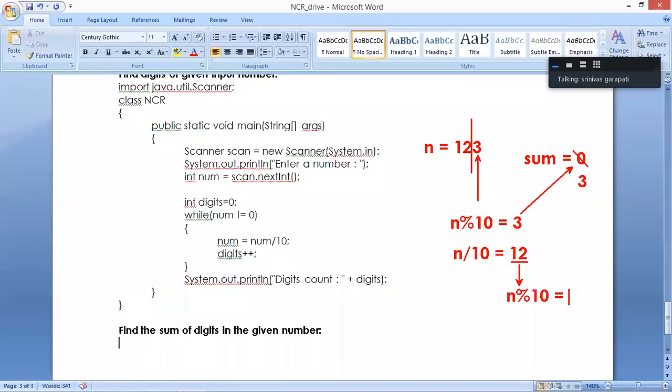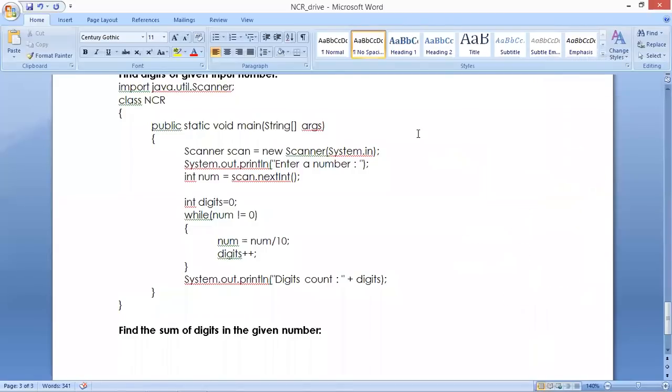The result is 2, the remainder. Please add that 2 to this one. So 3 plus 2, value becomes 5. So like this, digit by digit we need to collect and add to the sum.